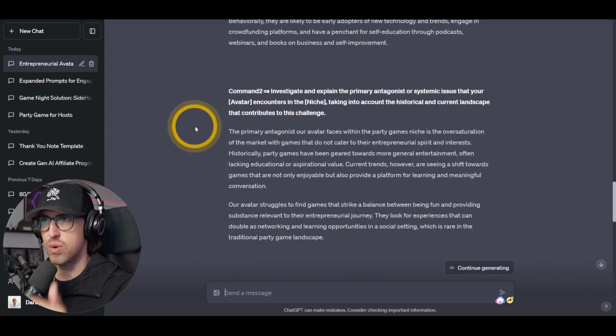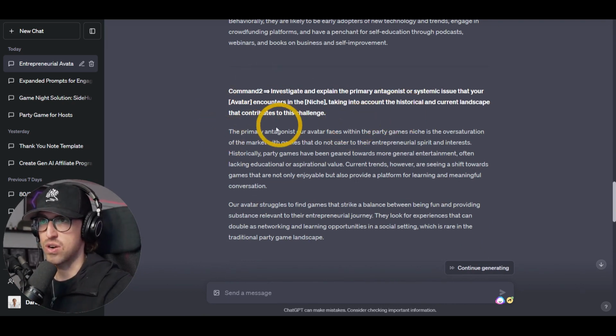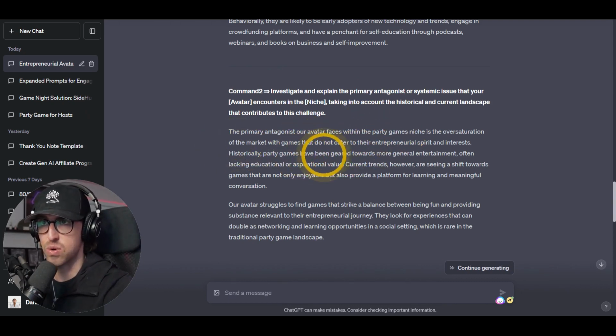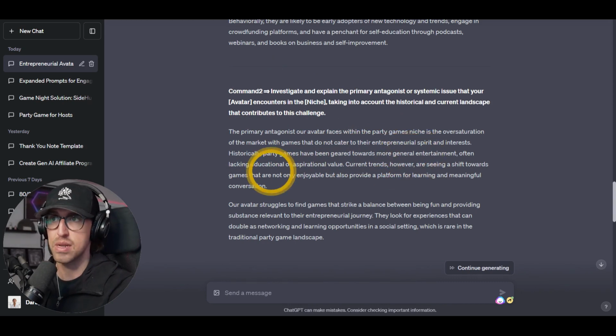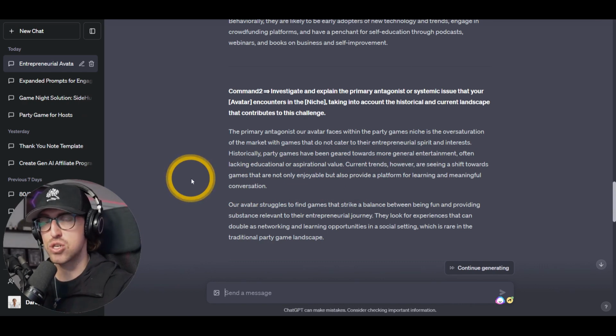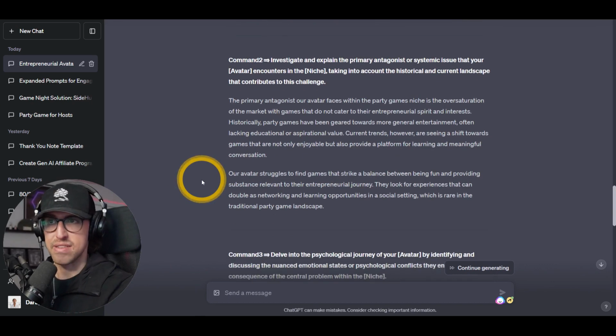But from there, I just go on down to number 2. So now we're going into the primary issues that they encounter. So historical, the current landscape. Party games have oversaturated the market. They don't cater to their entrepreneurial spirit or interest. Historically, they've been geared towards general entertainment, lacking education and aspirational value. Current trends are shifting towards games that are not only enjoyable, but provide a platform for learning and meaningful conversation. Very much true in what we've seen since putting this game out. And so it's right on point as it's going around the story.